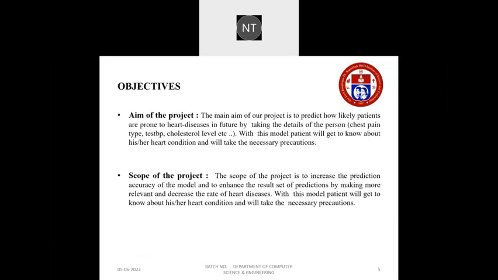The main aim of the project is to predict how likely patients are prone to heart diseases in the future by taking the details of the person like chest pain, resting BP, cholesterol level, slope, and angina. With this model, the patient will get to know about his or her heart condition and will take necessary precautions. The scope of the project is to increase the prediction accuracy of the model and to enhance the result set of predictions by making them more relevant, and decrease the rate of heart disease.